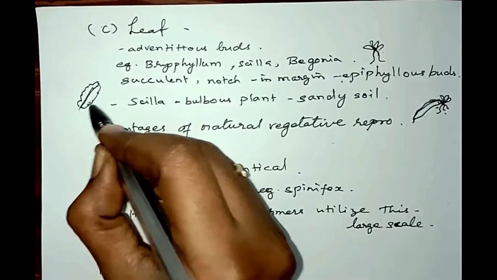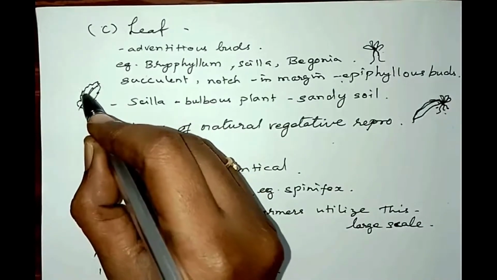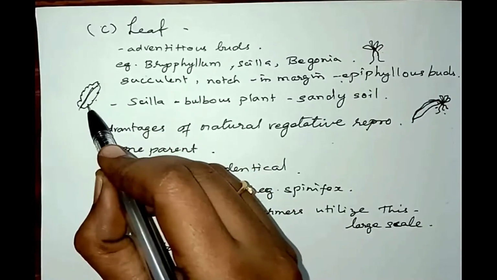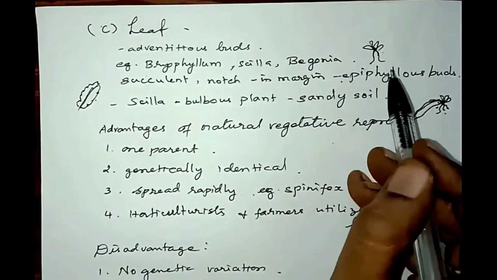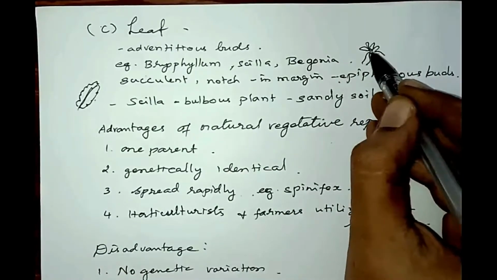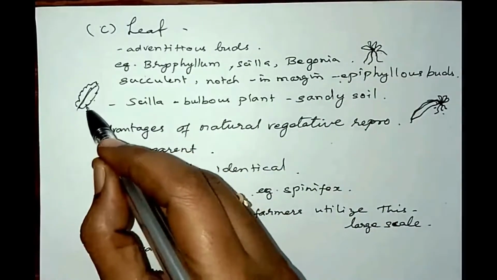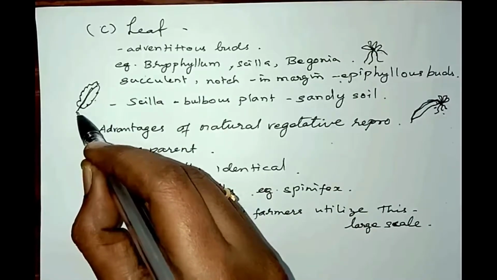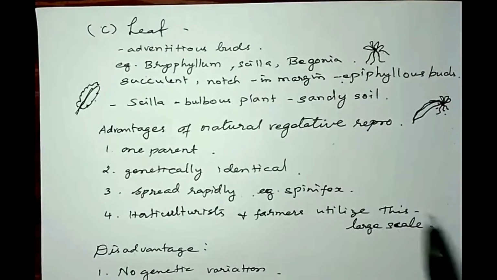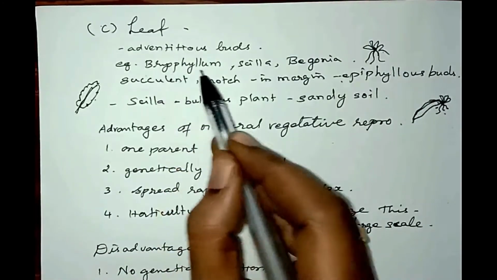In the margin of the leaf there are notches, and these notches give rise to buds. This bud develops roots first, and then produces leaves. When the leaf becomes older and decays, these buds develop into new plants.